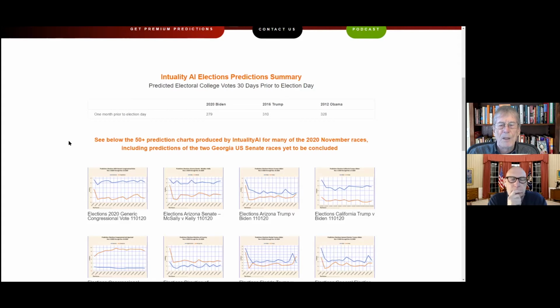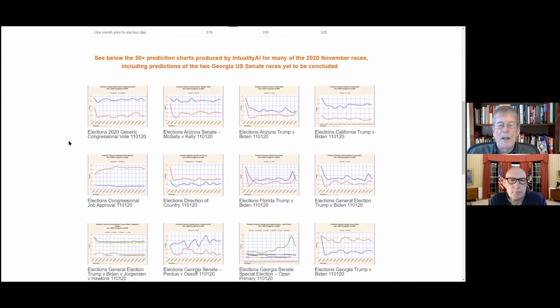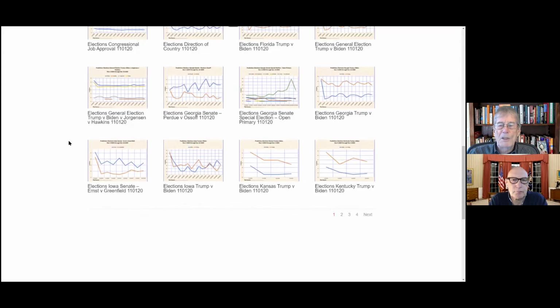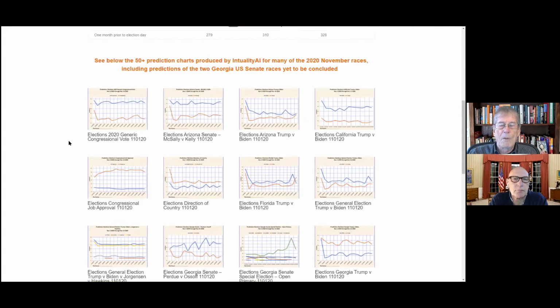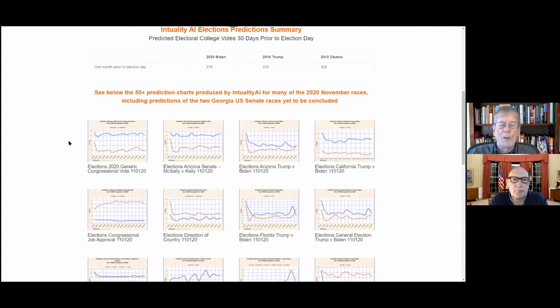You can go in and see these by just scrolling down and finding your state, for example, and finding the one that will show you, with up to a 60-day advance, a prediction of what your race turned out to be. This was all done prior to election day, roughly about one month prior. So that's what we've got at this point, Howard. I'll let you make any comments you want.